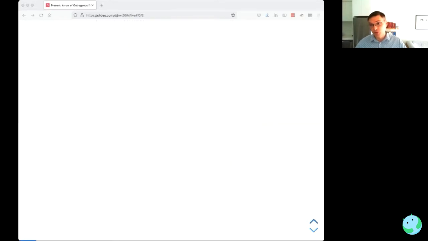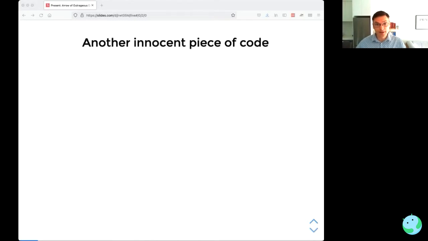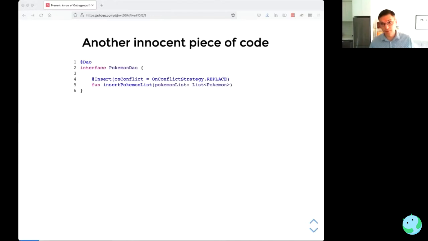So you might say, okay, well, that's a problem with Retrofit, and maybe you'd be right, but it actually happens in other libraries as well. So if we look at another so-called innocent piece of code, this is a DAO, data access object for Room, which is the abstraction over the SQLite database that you get as part of Jetpack.